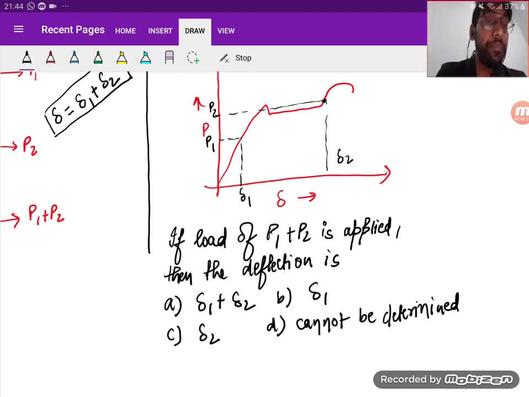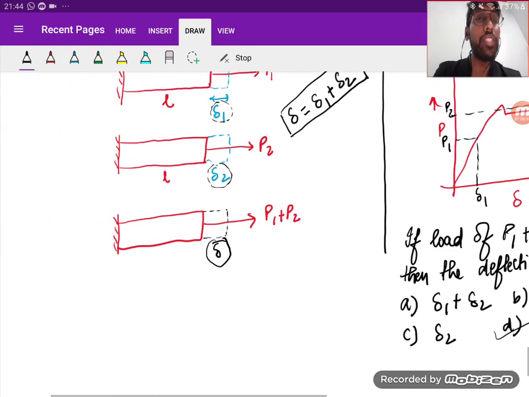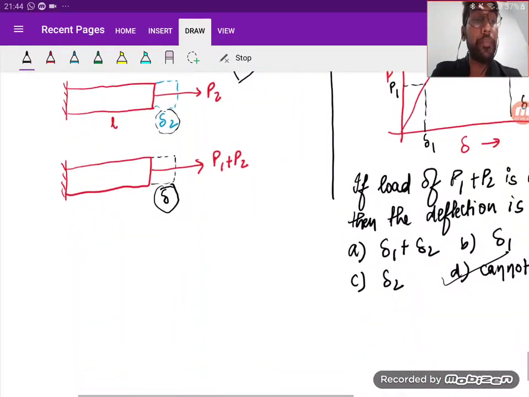Now see, this load P1 may or may not be within the proportionality limit, that I cannot say from this diagram, but I am quite sure that P2 is not within the proportionality limit. So if P2 is not within the proportionality limit, I cannot apply Hooke's law. And if I cannot apply Hooke's law, I cannot say whether it's delta 1 plus delta 2, or delta 1, or delta 2. We say that it cannot be determined. Is it clear? Okay. So that is your fifth assumption.